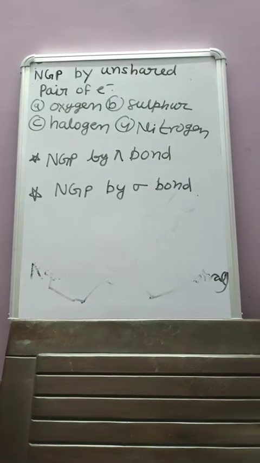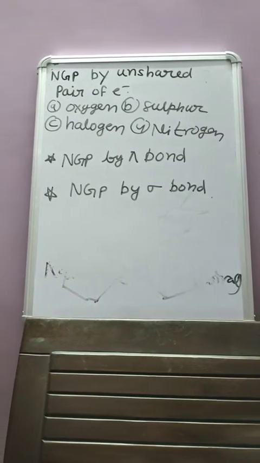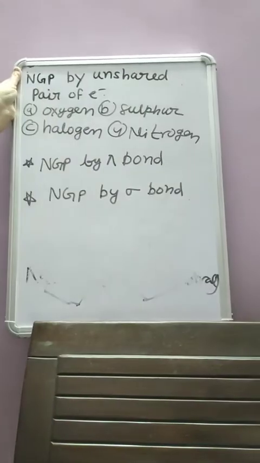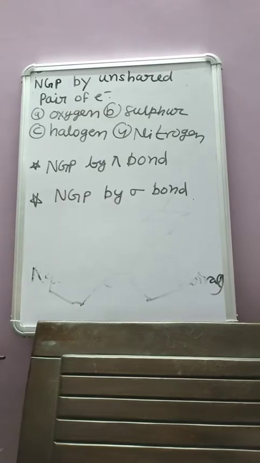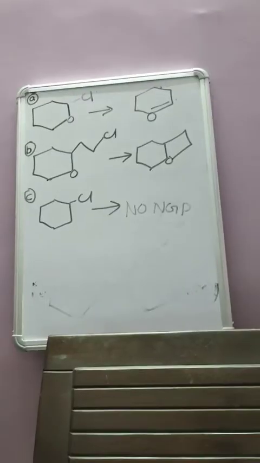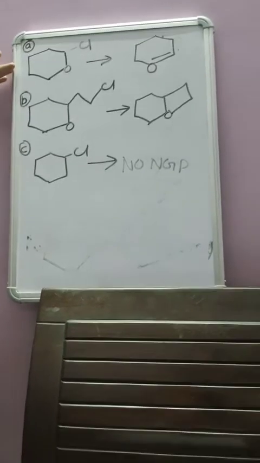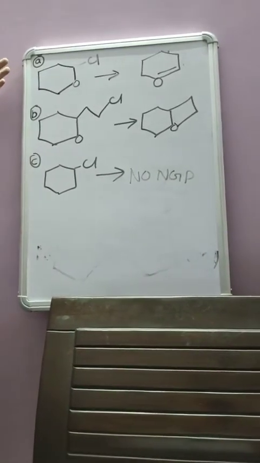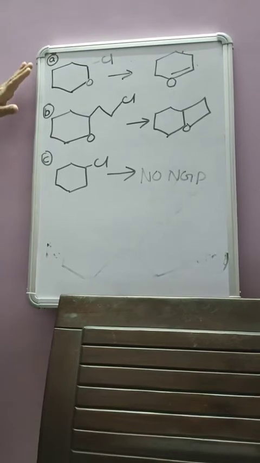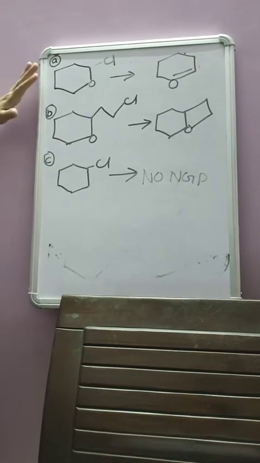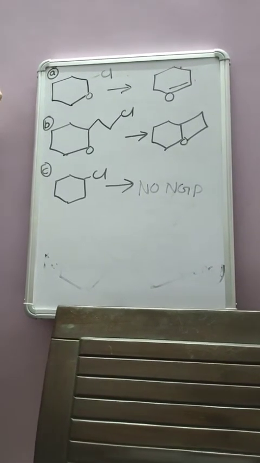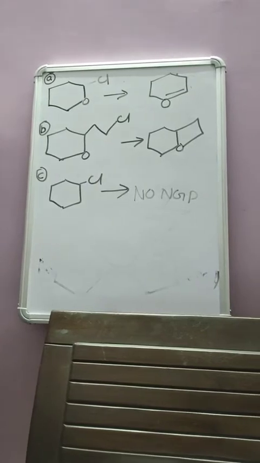Here I am discussing two or three questions which come in your NET exam or your theory exam. We will start with the questions that will come in your exam. This is a question which came in the CSIR NET exam. They just ask which group is not showing NGP.